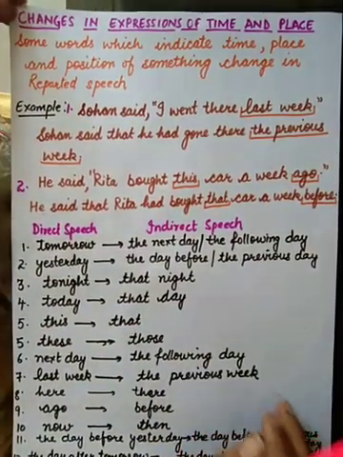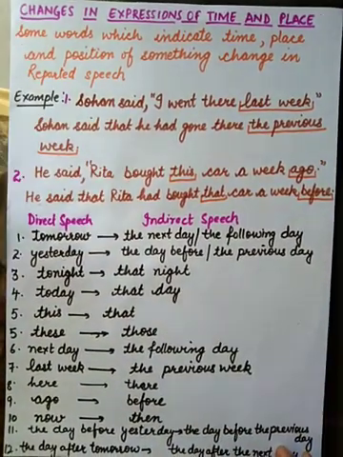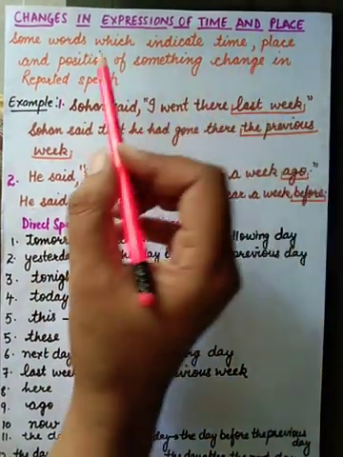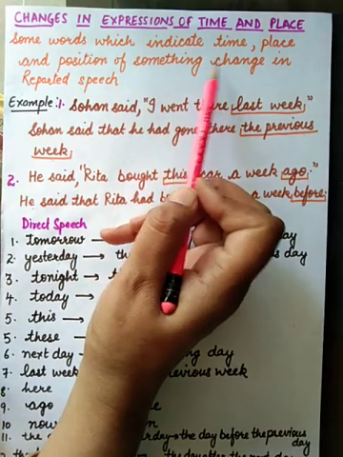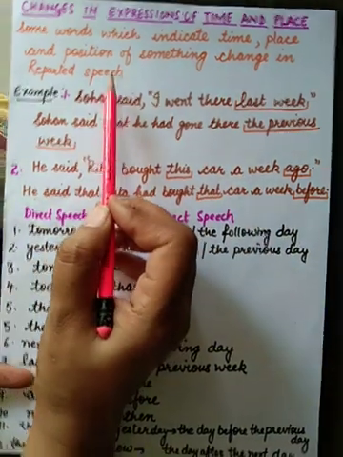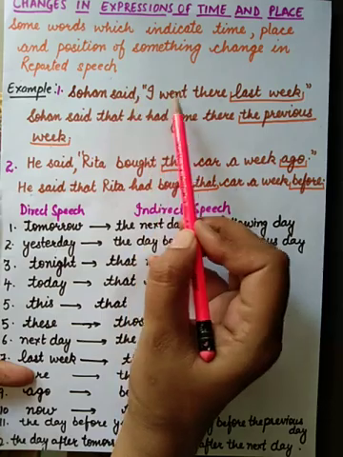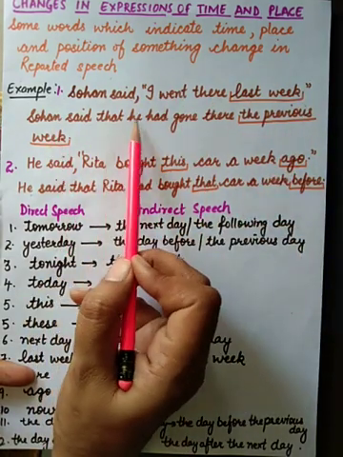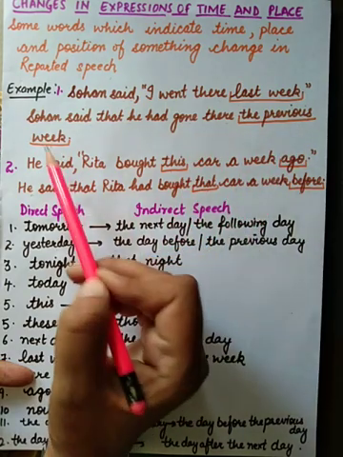Next is changes in expressions of time and place. Again, you have to memorize this list. Some words which indicate time, place and position of something change in reported speech. For example, Sohan said, I went there last week. Sohan said that he had gone there the previous week.